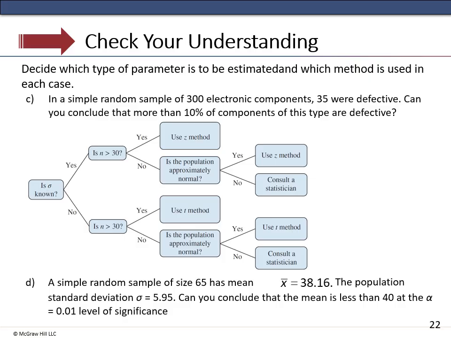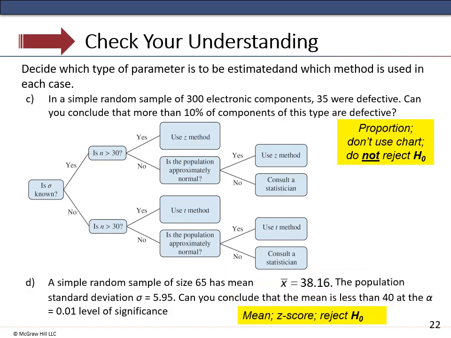Okay. Again, we have two more of these. Try these. Sample of 300 electric components, 35 were defective. Test whether 10% of the components of this type are defective. Again, we're looking at a population proportion. We do not use the chart, and in this case, we wouldn't reject. We have a sample mean of 38, a sample size of 65. We know the standard deviation, so again, yes, and the sample size is greater than 30. We would use a z method, find the z-score, and in this case, we would reject the null hypothesis.